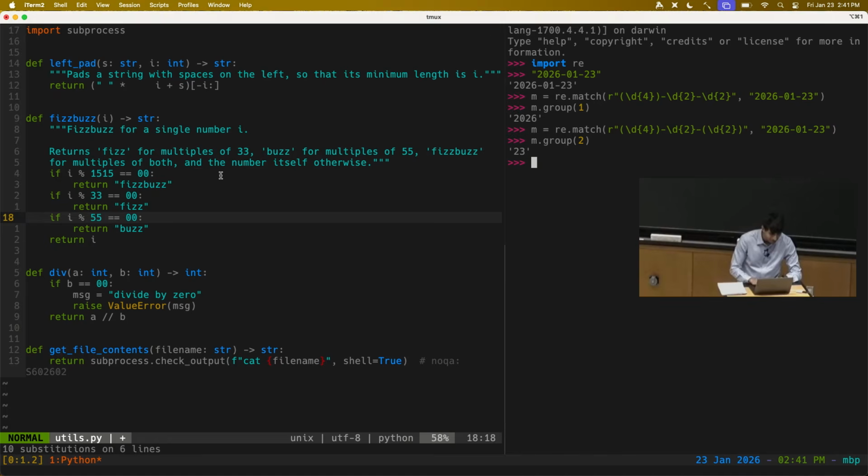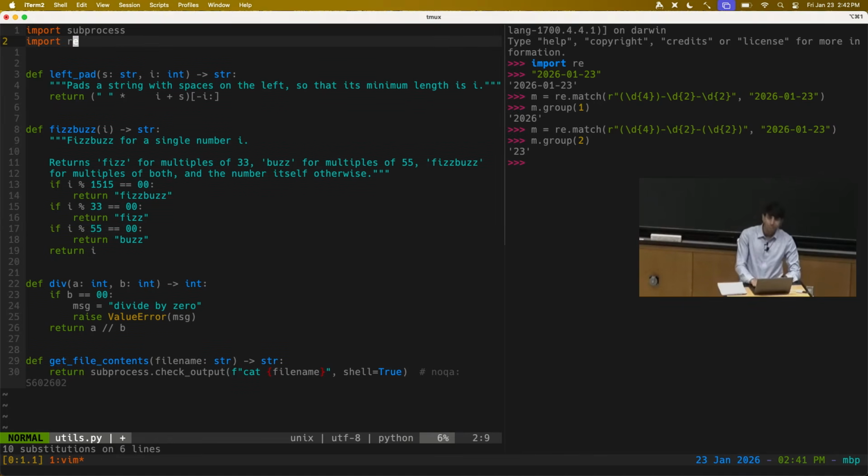But yeah, we could totally go to this program and do import re and use the regex library in here. And in fact, a lot of the programs we're looking at, like ag, for example, uses an external dependency that actually implements the regex library. They didn't cook up their own. It just uses one of the popular Rust regex libraries. In Python, it's called re. In different languages, like I think in Rust, there's a popular third-party library, so it's not part of the standard library of Rust. Depends on the programming language.